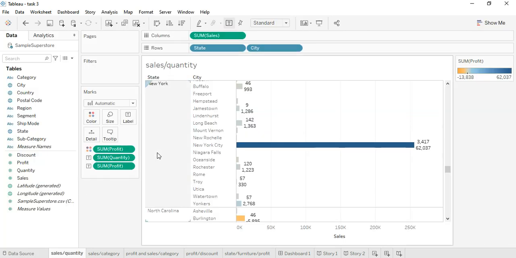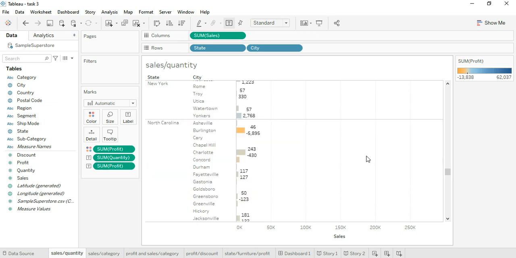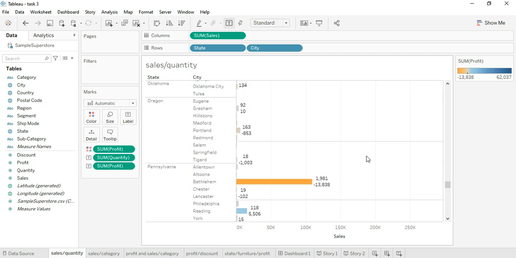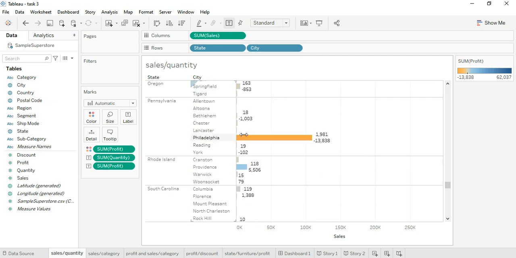Here we have compared sales versus quantity. Here I have calculated the maximum number of profit and minimum number of profit. The maximum number of profit is by New York City with 62,037 and maximum number of quantity 3,417. The minimum number of profit is by Philadelphia by negative of 13,838.